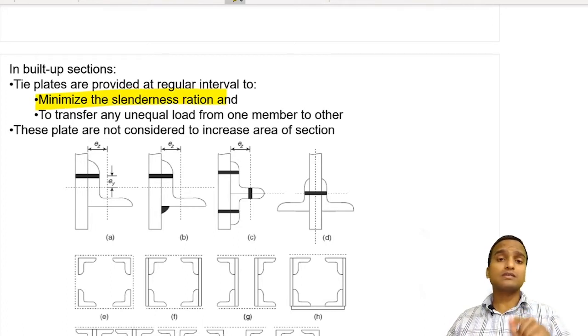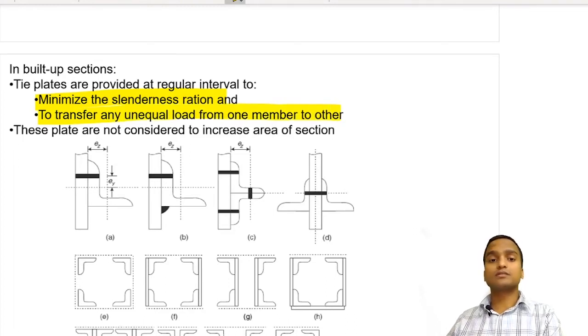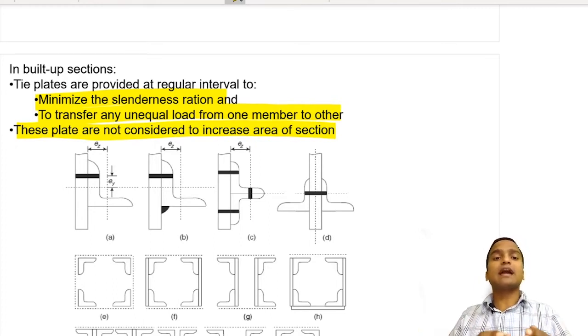Now I will discuss the topic of slenderness ratio in the next unit, that is compression member. What is this slenderness ratio? And tie plates are also provided to transfer any unequal load from one member to the other. These plates are not considered to increase the area of section. So what are these tie plates? They are usually added at regular intervals in built-up sections.